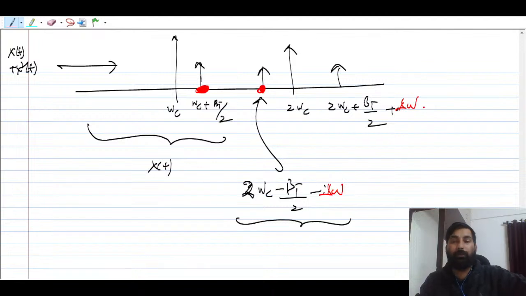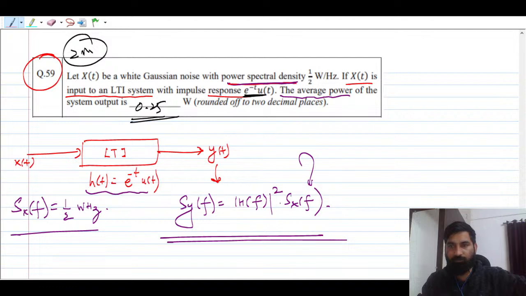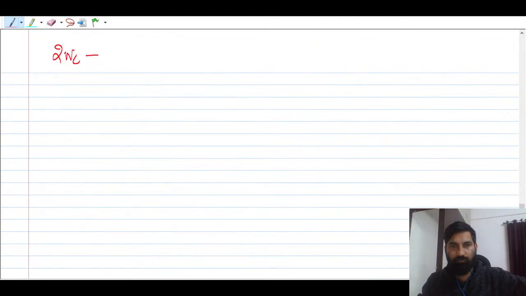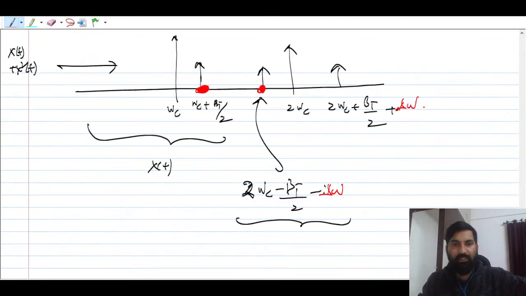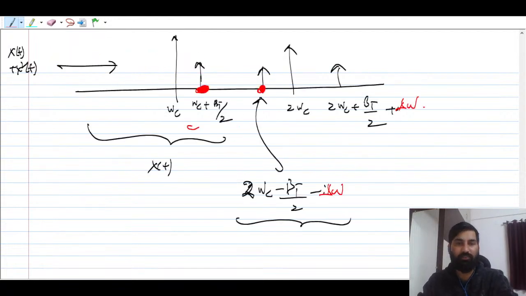So what we can do here is now 2 omega c minus bt by 2. Consider this bt in the omega plane only, minus delta omega should be greater than, right? Should be greater than what? This omega c plus bt by 2.